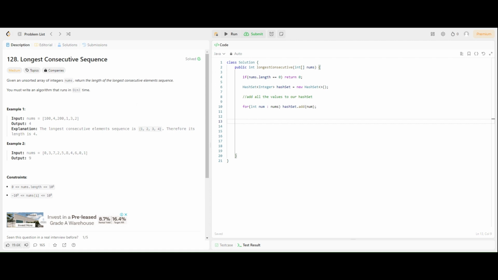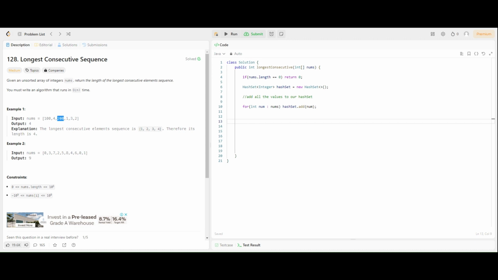So basically, what do we have to find? Intuitively, if you look at nums, we have to find the starting point of a sequence, right? So say we look at 100. Is 100 the starting point of its own sequence? Yes, it is, because 99 does not exist. So we know that 100 is the start point of its sequence. But we can see that there's no value of 101. So we move on to the next one, 4. Is 4 the start of the sequence? No, it's not, because there's a 3.